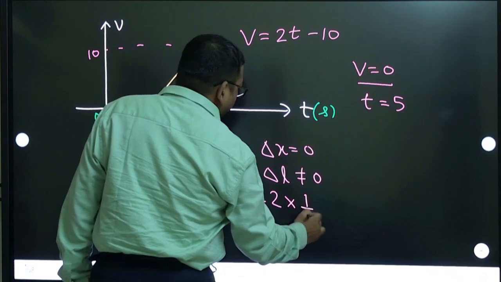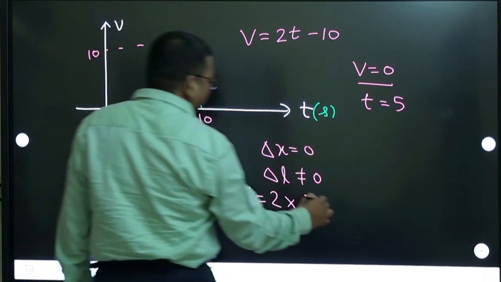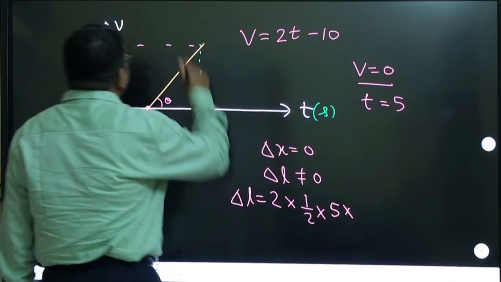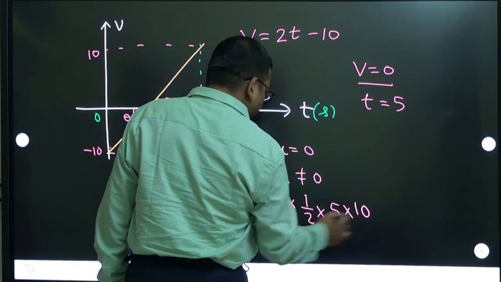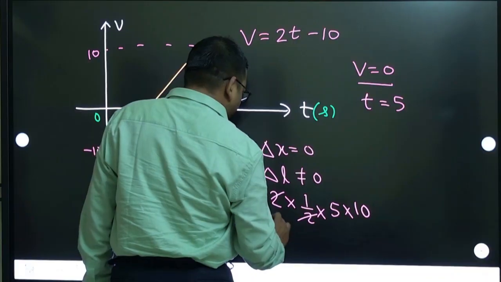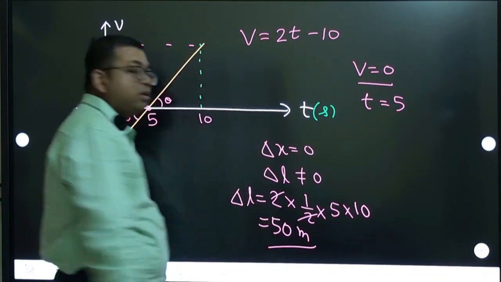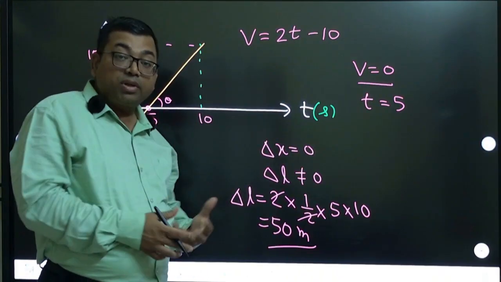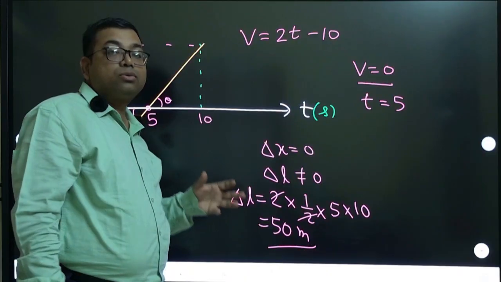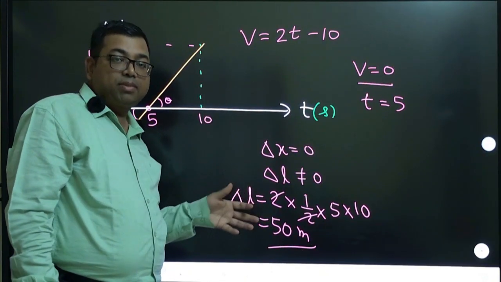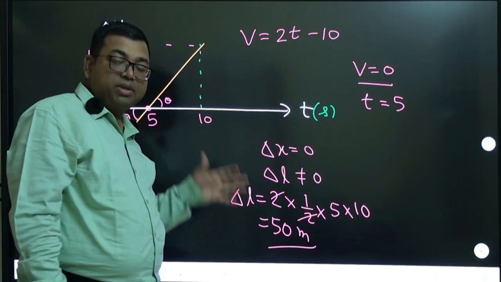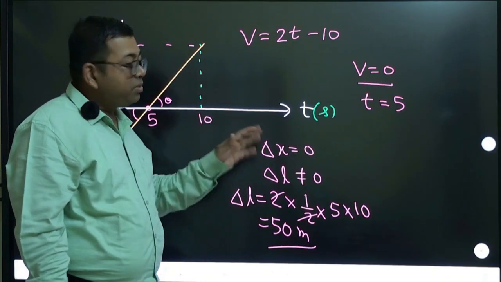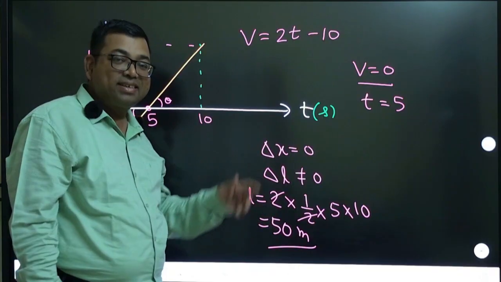Half into base, this base will be 5 into this height 10. That's all, that's the answer. That means 50 meter. Okay, clear? So this type of questions do come. Sometimes they give you an equation and ask you to do the distance and displacement calculation, which is easy. Sometimes from the graph you can get it, sometimes you can integrate, right?